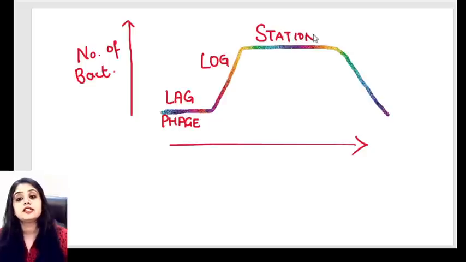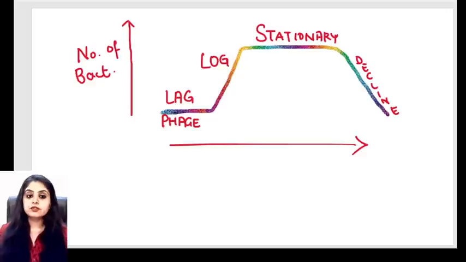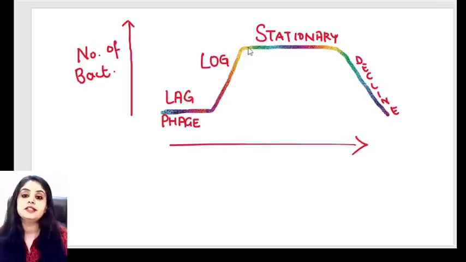This is the stationary phase. And finally dropping down is what phase? It is referred to as the decline phase. So repeating, we have the lag phase, the log phase, the stationary phase and the decline phase. Now let's do the characteristics of all.